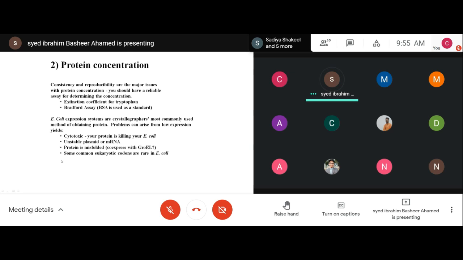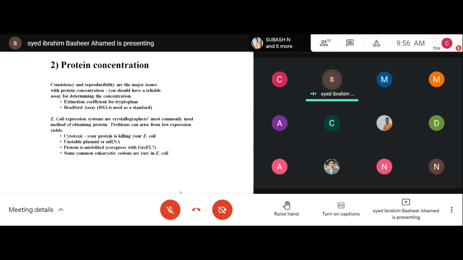Okay. So the second thing is protein concentration. Generally people always suggest you need 10 milligram per ml. At least 10 mg per ml concentration you require. It's like a rule of thumb, right?